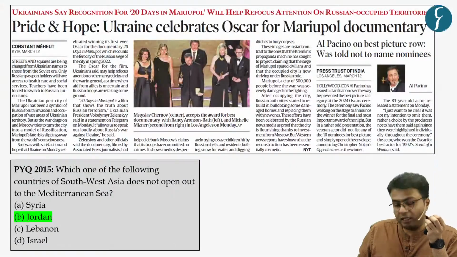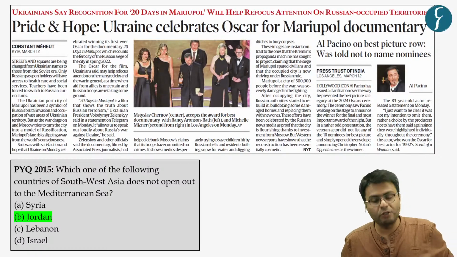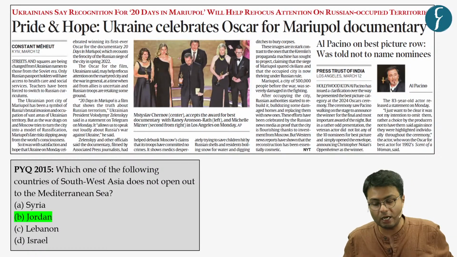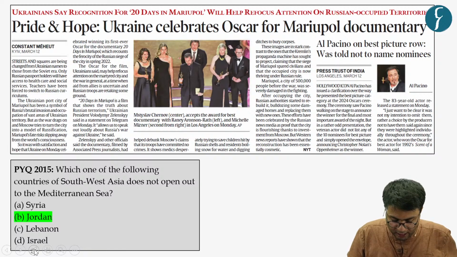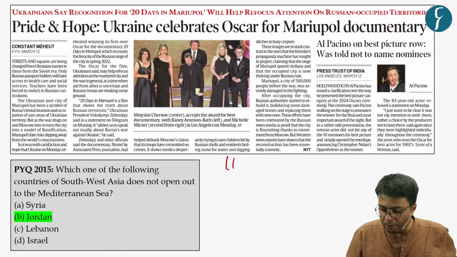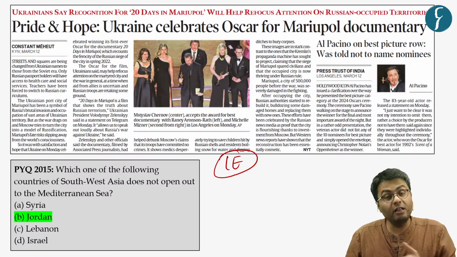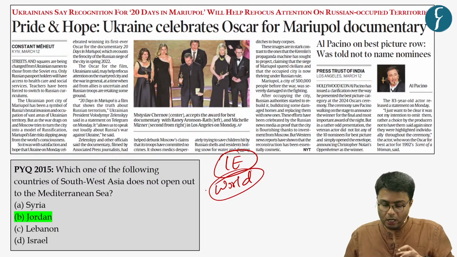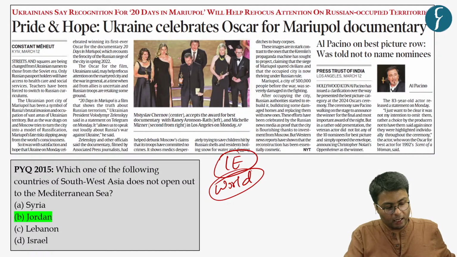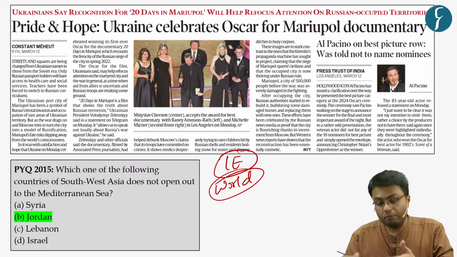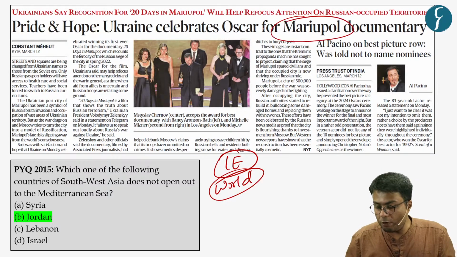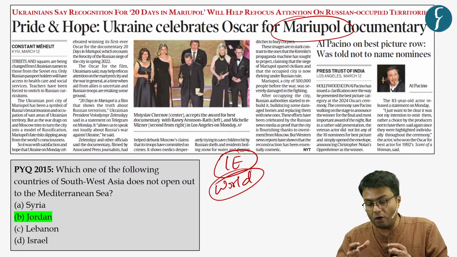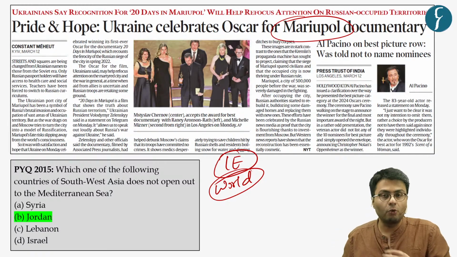And with this, let us quickly move to the prelims section of today's discussion. And the first article, which you can see, appeared in the world section of the Indian Express. Now, this news article specially highlights that a documentary which was made on Mariupol was provided an Oscar award.